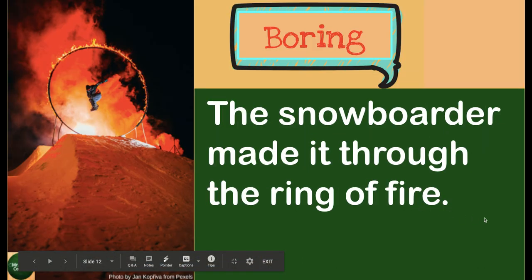Let's look at one more example. Look at this image over here on the left. Wow, there's a lot happening, and this looks pretty cool. So I want you to think. First, let's look at the boring sentence. The snowboarder made it through the ring of fire. All right, that's pretty good. But let's go through our 3 steps.